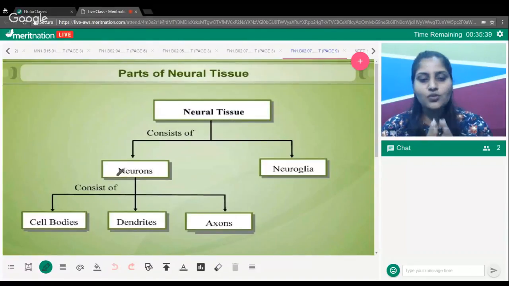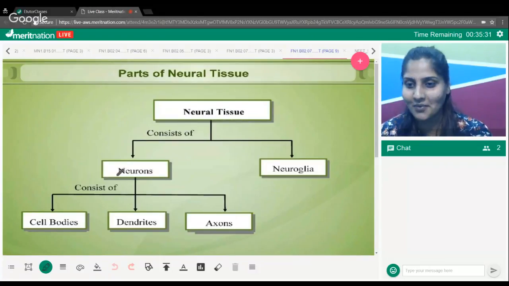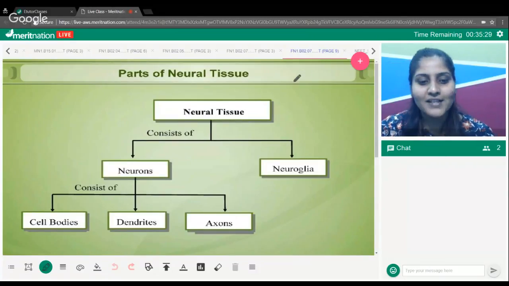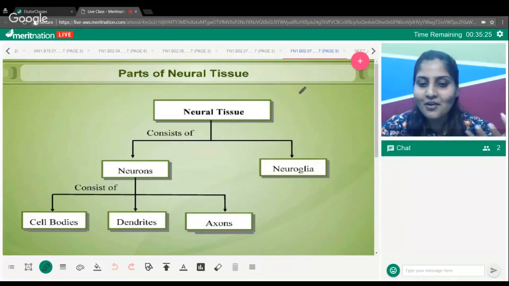So I totally understand that this is a vast chapter. It's a big chapter, but interesting because you get to know about your own system. You can feel proud of yourself: wow, I have neurons, man, and neurons are doing such sorcery in my body. Appreciate that, totally appreciate it.